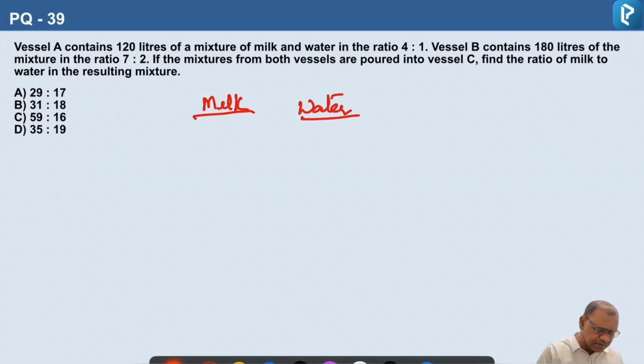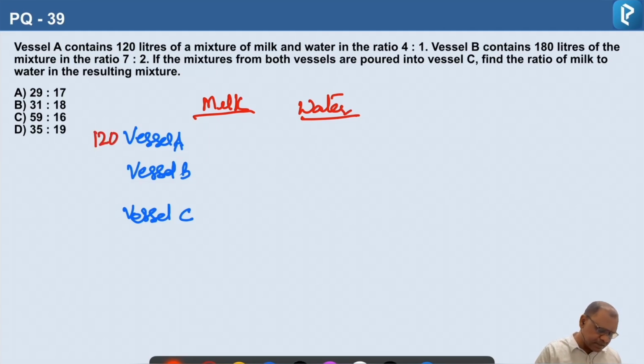And we have vessel A and vessel B. Both of them are mixed in vessel C. So this is vessel A, which contains 120 liters, and this is 180 liters.